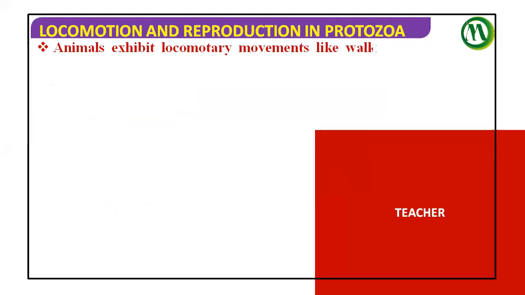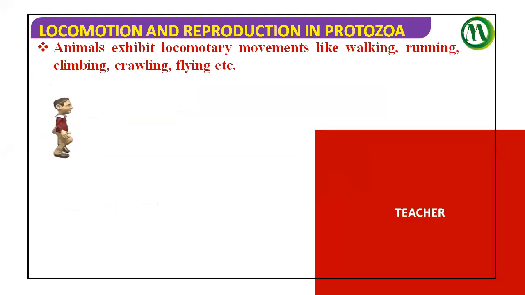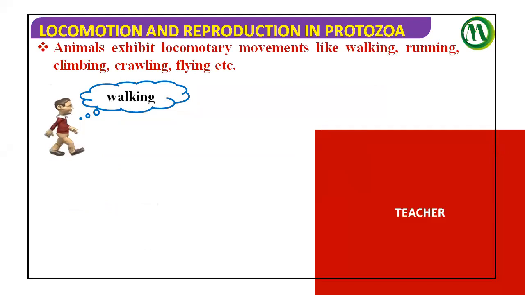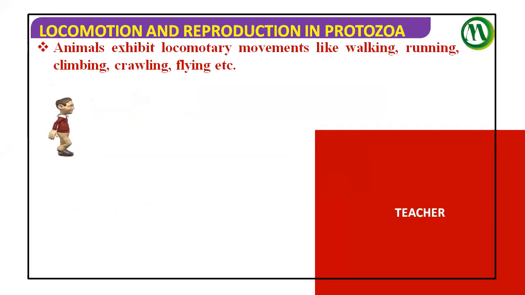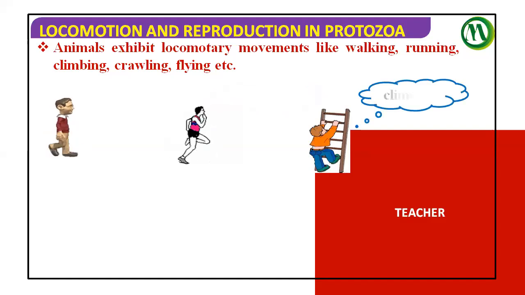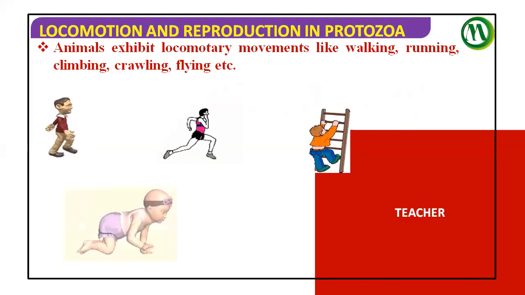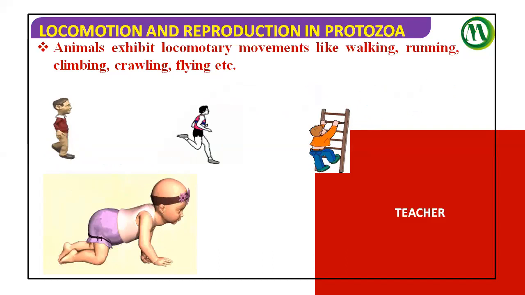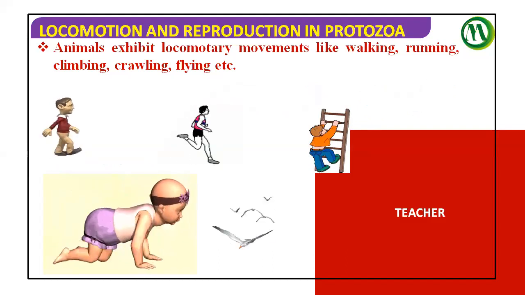Animals exhibit locomotory movements like walking, running, climbing, crawling, and flying.